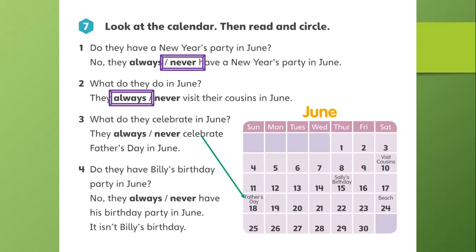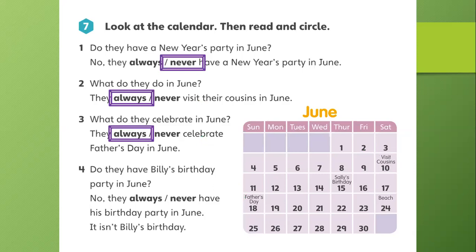Number three, we have what do they celebrate in June? And we're talking about Father's Day. When do they celebrate Father's Day? We have it right there. Okay, on a Sunday in June. We have it on the third Sunday of June. So it's an activity that they do every single June, June after June after June. They always celebrate Father's Day in June.